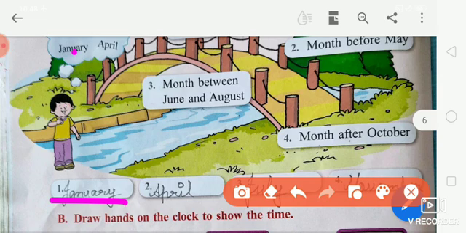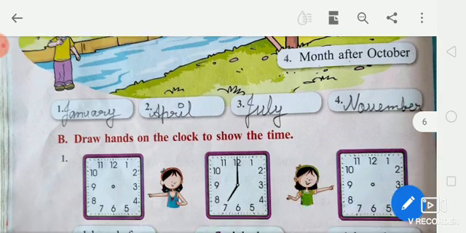Now, the month before May is April. Write April in the second box. Spelling: A-P-R-I-L, April. The third month, between June and August, is July. Spelling of July, July. The month after October is November. Spelling of November, November. Is that clear, students?